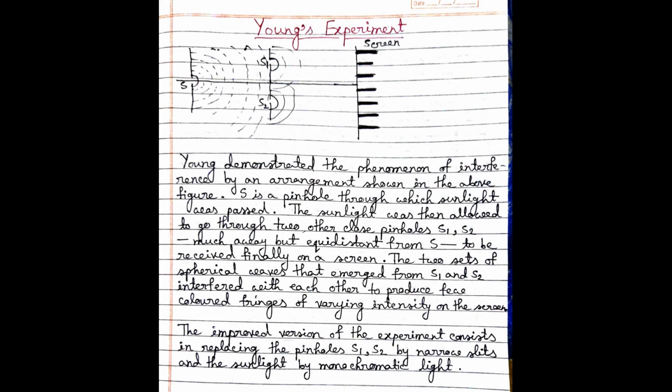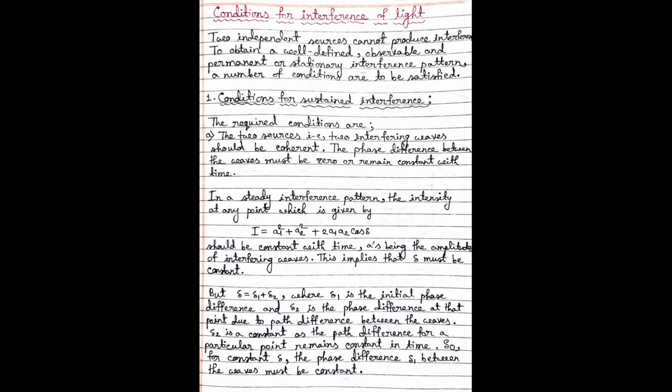Which are the conditions? The first is the condition for sustained interference: the two interfering waves should be coherent. Now, what is the meaning of coherent? It means that the phase difference between the two interfering waves should be zero or remain constant with time. The phase should not change with time. If the phase difference between the two waves varies with time, then the waves will be called incoherent waves, and the sources are called incoherent sources.